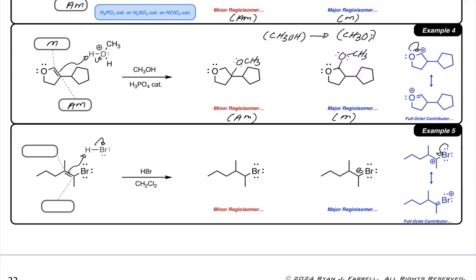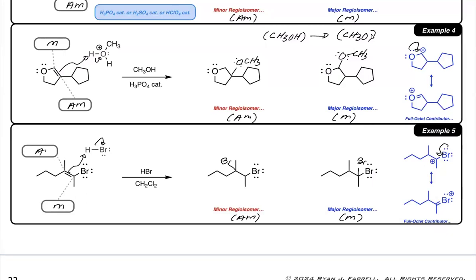Therefore, the positive charge would form here preferentially, and then Br minus would attack and bond to that position to generate the major regioisomer, our Markovnikov outcome. If the positive charge formed at the anti-Markovnikov and bromine bonded, we would get our minor regioisomer.